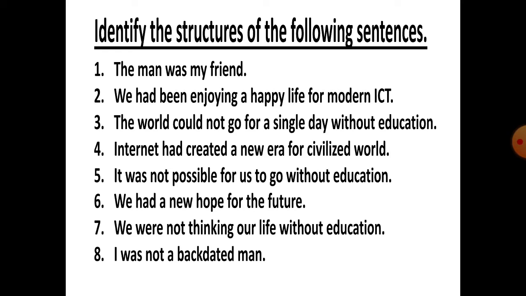Now come to the fourth sentence. Internet had created a new era for a civilized world. Internet is the subject. Had is the auxiliary verb. Created is the main verb, but it is the form of verb 3, the past participle form.